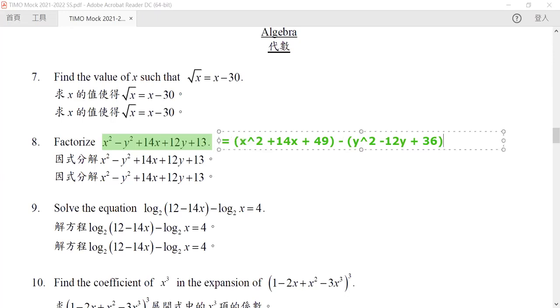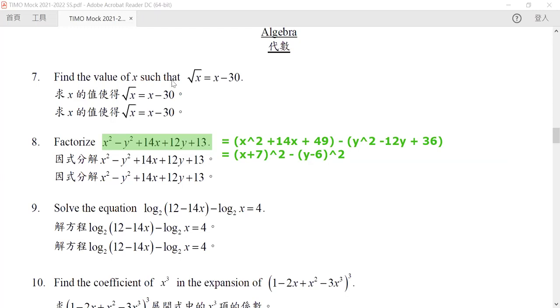And we write it like this because now you realize that the first term of this difference is exactly equal to x plus 7 squared. The second term is equal to y minus 6 squared.